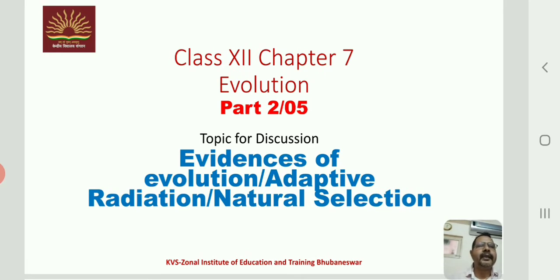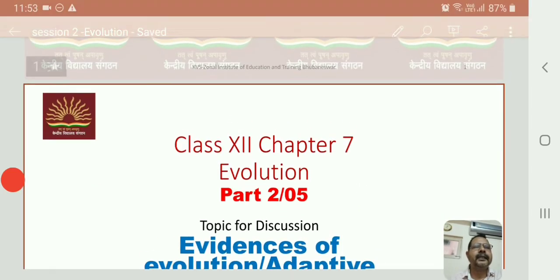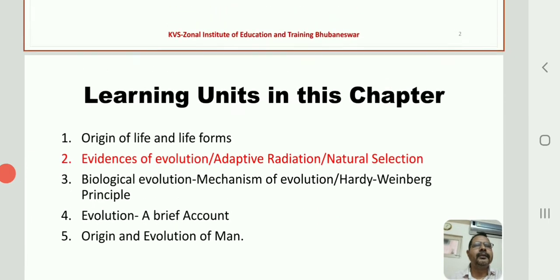So, therefore, we need to have certain evidences of evolution, and we will also be able to show how adaptive radiation has occurred, and of course, we will look into certain very interesting aspects of natural selection. Right. So these will be discussed in today's session.